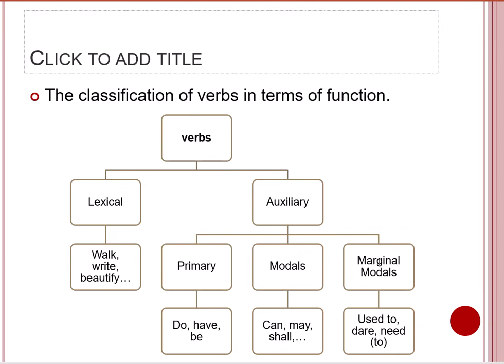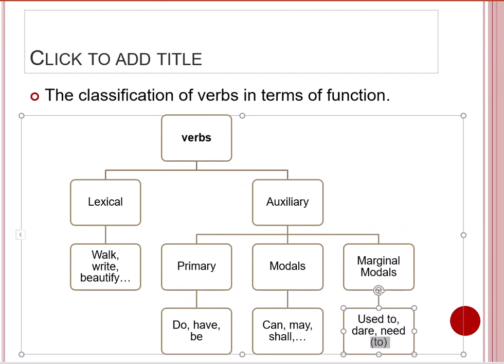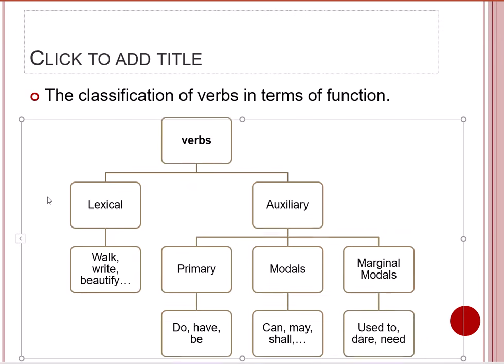Marginal modal auxiliary verbs are those verbs that are less commonly used in English, like used to, dare, and need. They can be accompanied with to, but if they come with to, they are lexical actually. So these are the categories of verbs.